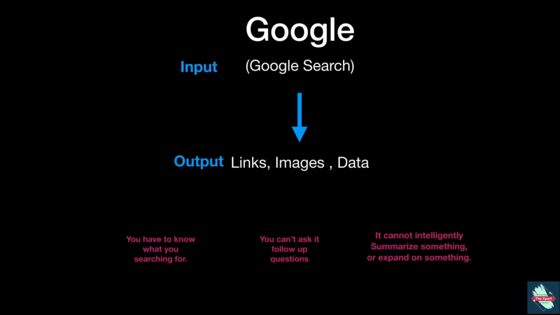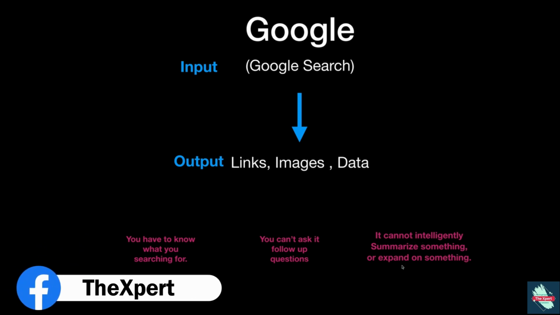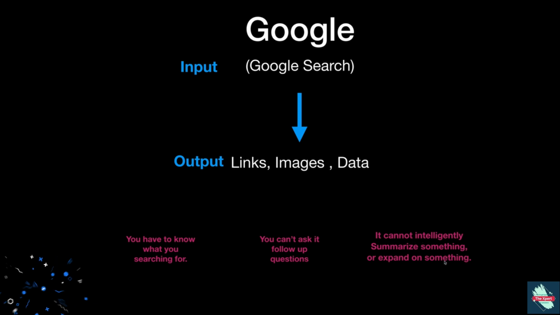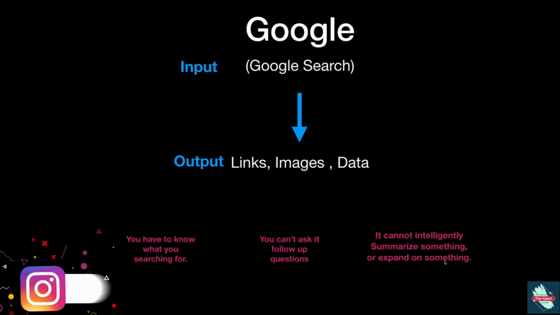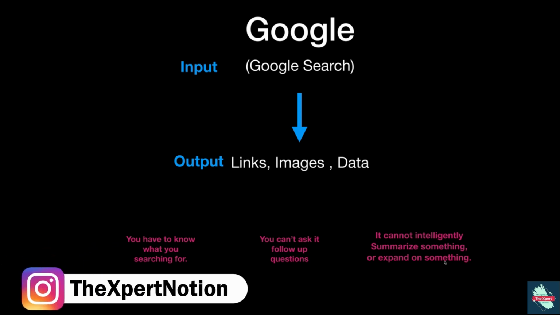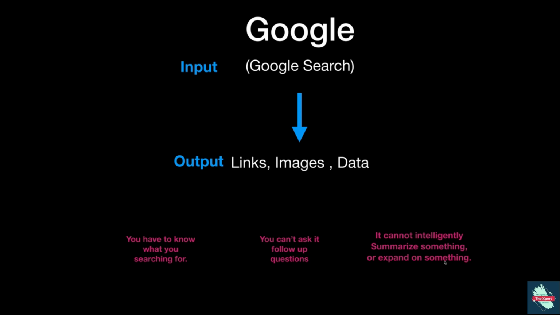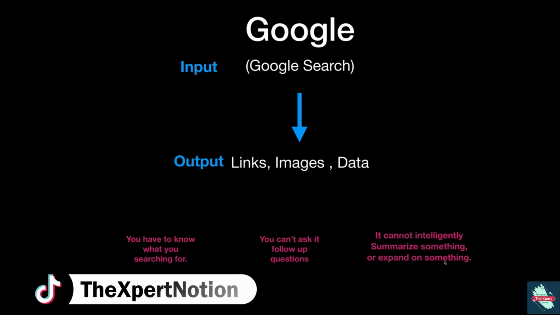So with Google, you give it an input, a Google search, and it gives you an output: links, images, and data. But the limitations of Google are, one, you have to know what you're searching for. You can't ask it follow-up questions, and it cannot intelligently summarize something or expand on something. Basically, what you get out of a Google search is what it is. You can't modify that result unless you do a new Google search.